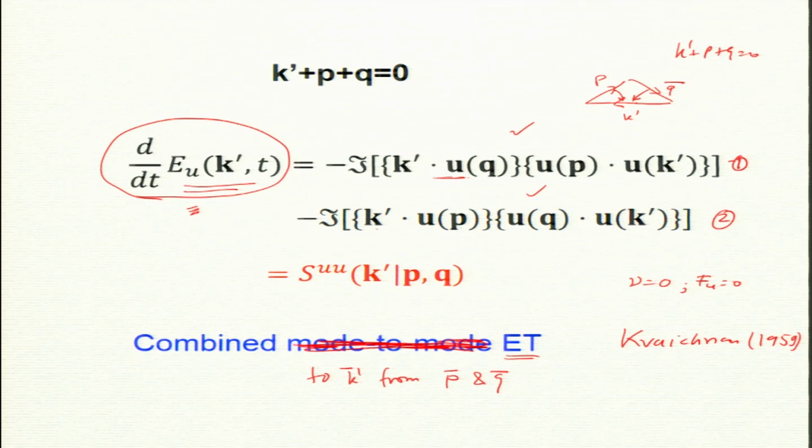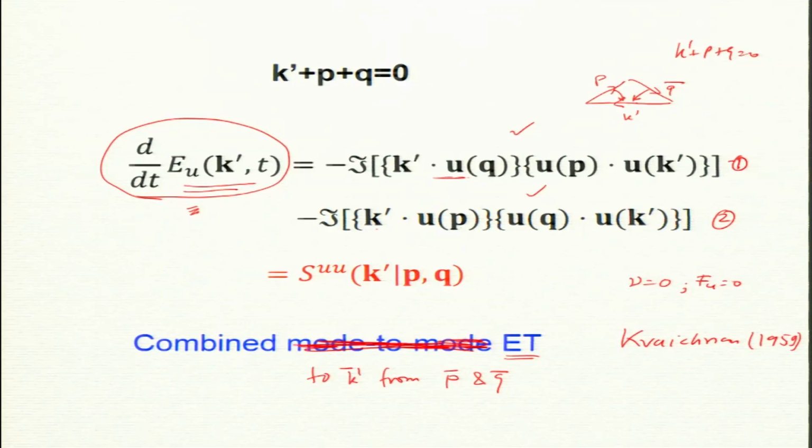According to Kraichnan, I can know only how much energy k prime is getting from the other 2. I can't individually tell how much it is getting from P and Q. Similarly, P will get energy from k prime and Q. So, Kraichnan said I do not know how much A and C will give separately, but I know the total. This is what is derived from the energy equation. That is why it is called combined. P and Q together give to k prime, and this is used by Kraichnan to derive a formula for flux. The derivation is reasonably long, around 4 pages of his paper in JFM.